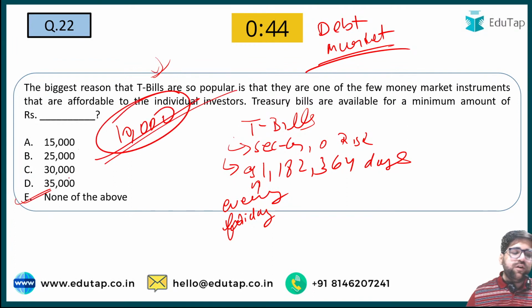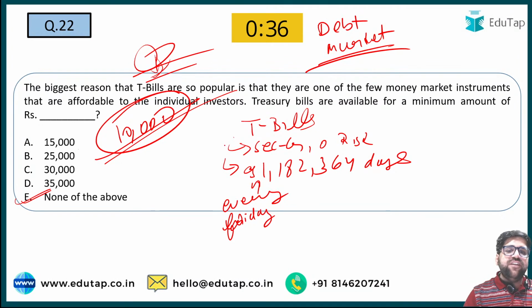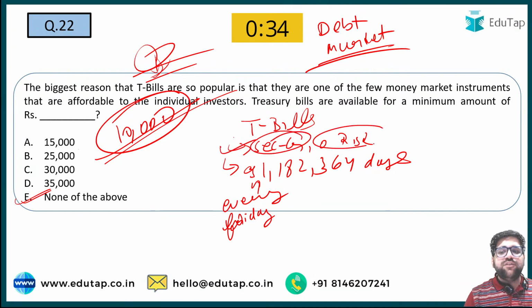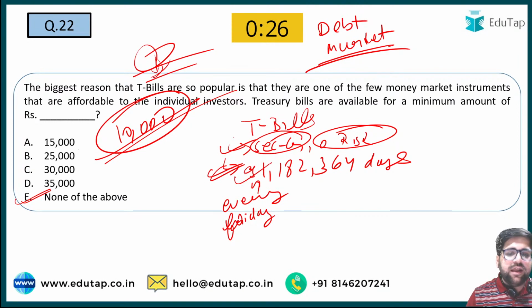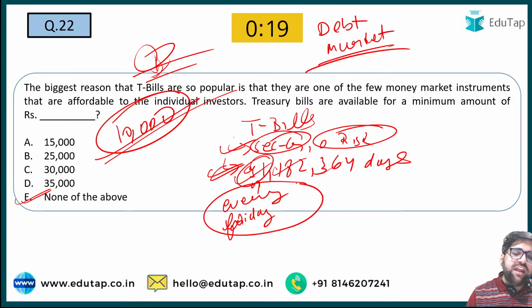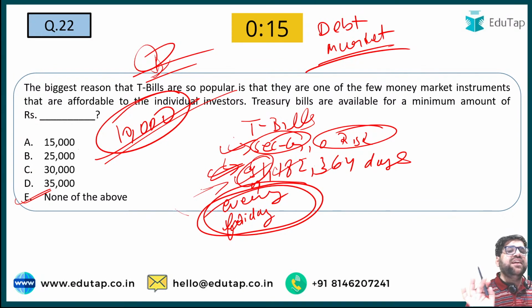This is really very important. Please update your knowledge, and this is the most important question of today's slide as well, because this is directly related to the RBI. Now, my dear friends, T-bills are a government security. That's why they have zero credit risk, because in sovereign guarantees, there is zero risk. T-bills are across three different maturities. The first is 91 days. The second is 182 days. And the third one is 364 days. And you also have to remember that on every Friday, RBI has an auction of 91 days T-bill.